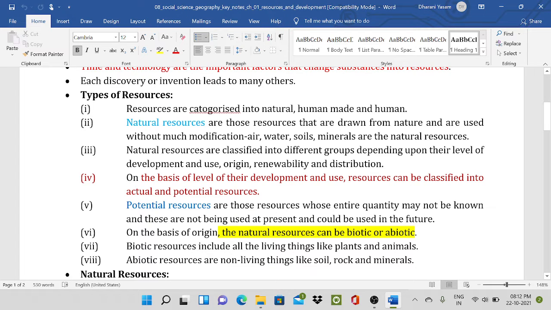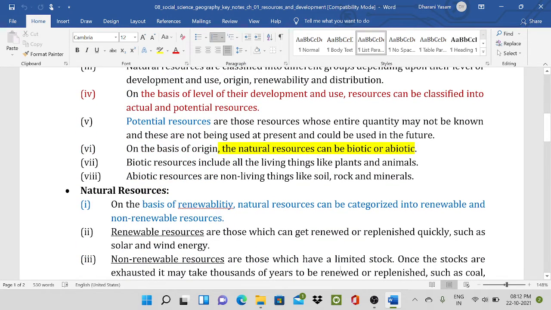On the basis of origin, natural resources can be biotic or abiotic resources. Biotic resources are all the living things like plants and animals. Abiotic resources are non-living things like soil, rock, minerals. Natural resources on the basis of renewability can be categorized into renewable and non-renewable resources. Renewable resources can be renewed or replenished quickly, such as solar and wind energy.